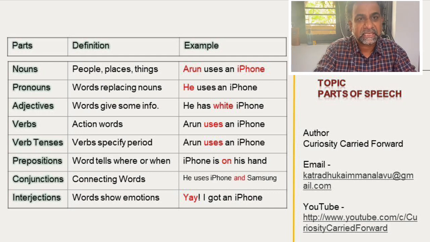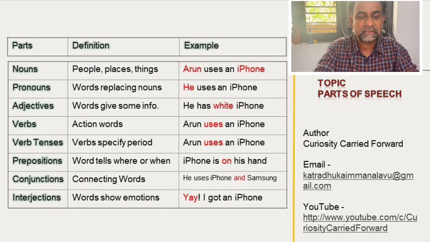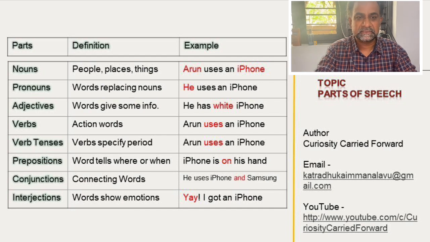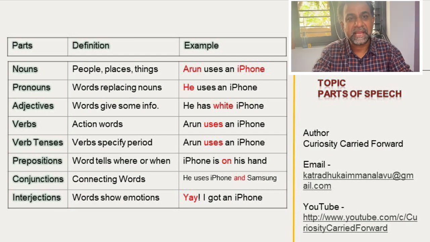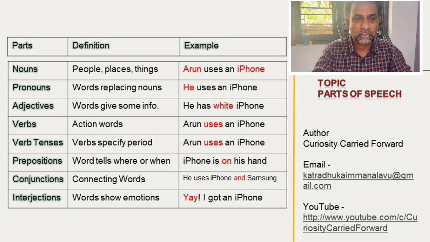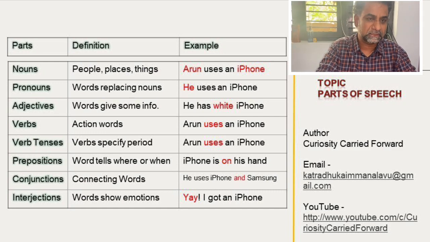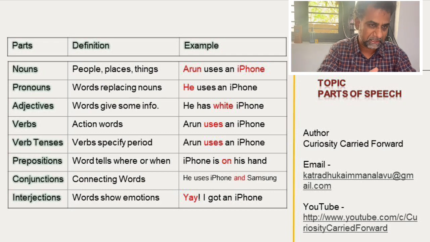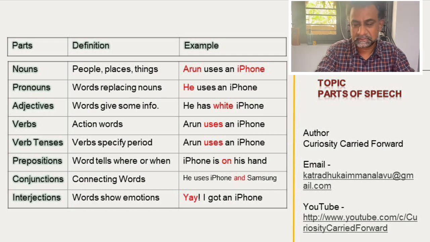Now conjunctions. Conjunction is connection. In short, we can remember it as connection. It's a connecting word. So for example, and. He uses iPhone and Samsung. Connecting. So and is the connecting word. But is also a connecting word, like that. However, but, these all things.